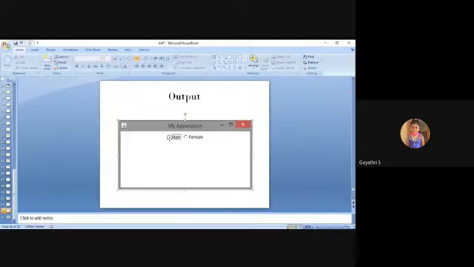See here, the checkboxes are available in a radio button format, right? Male, female. So radio button format. So this is about today's concept, and it is not over. The remaining part of this concept, AWT, will be in the next day's session, and I will show you the demonstration of the programs.